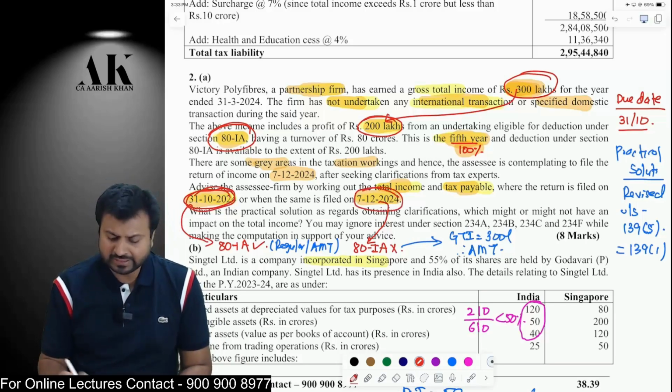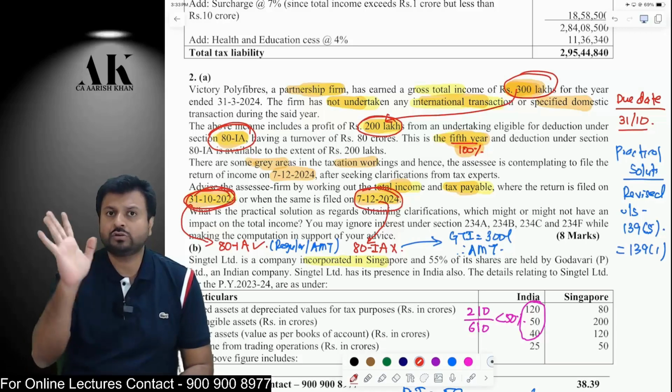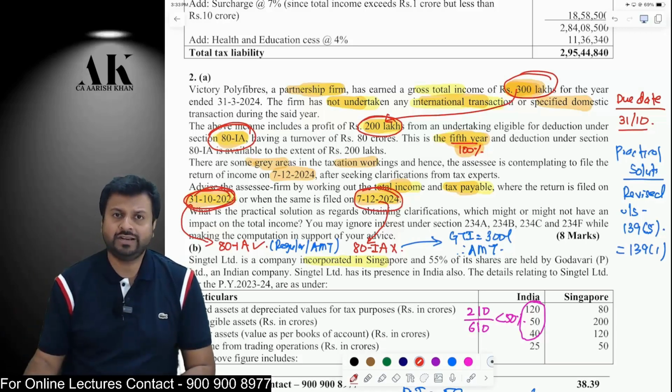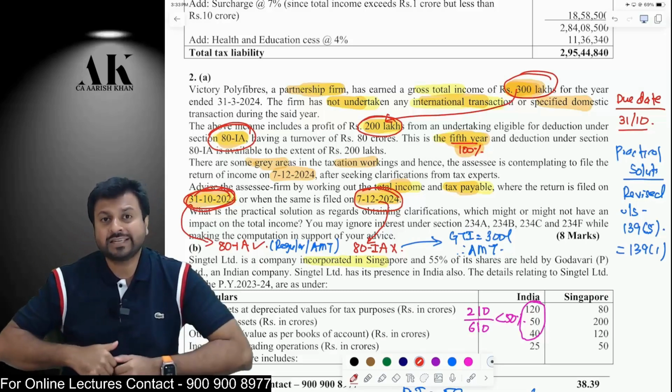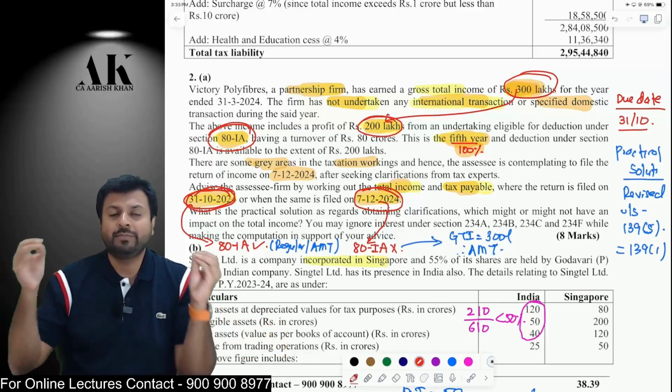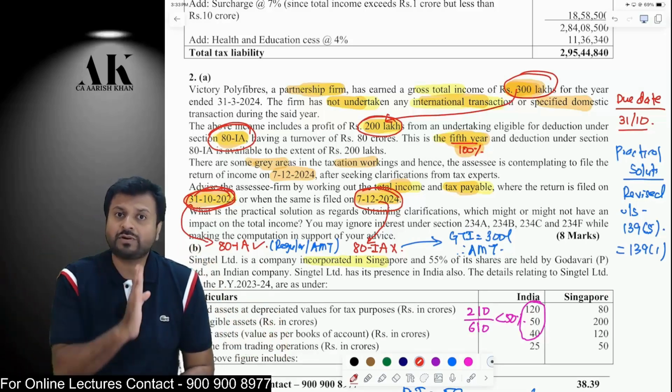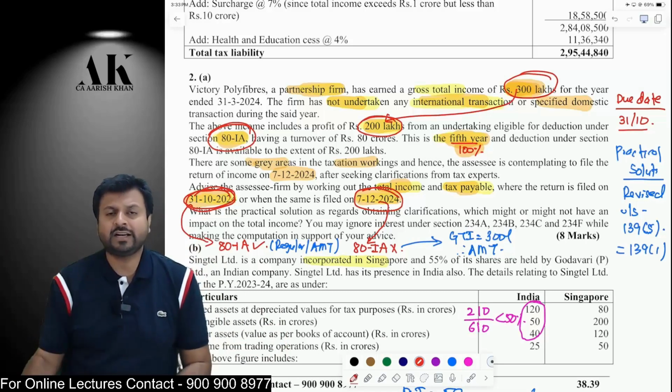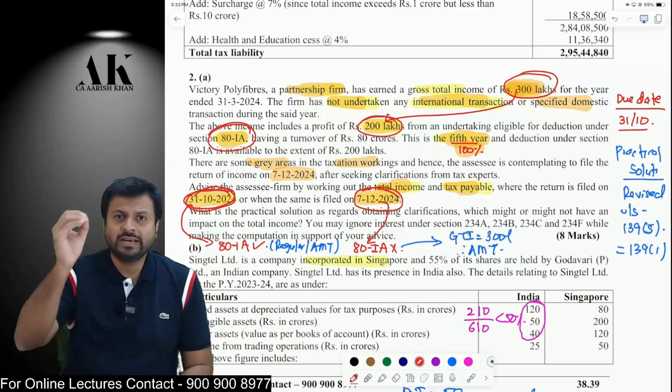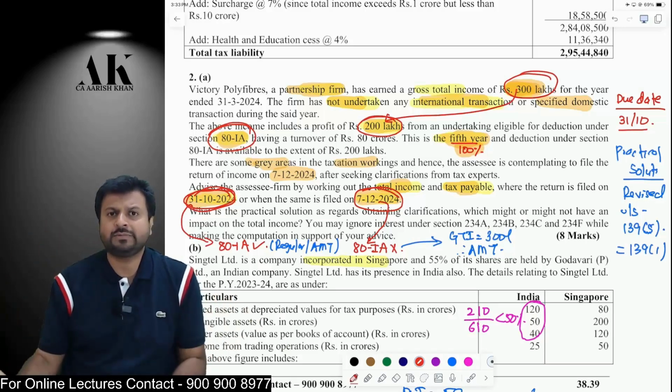Now, if you file the return on 7th of December, then you are not going to get the deduction of 80IA. And if you are not going to get the deduction of 80IA, you are going to make only one calculation, that is the normal provision. The concept of 115JC will not arise, because 115JC will be applicable only if you claim the profit linked deduction. So if you file the return on December 7th, then 115JC is not applicable, because you are not eligible to claim 80IA.